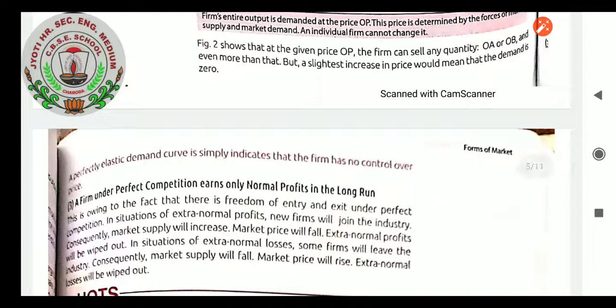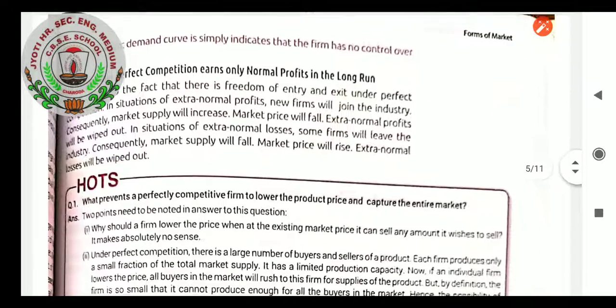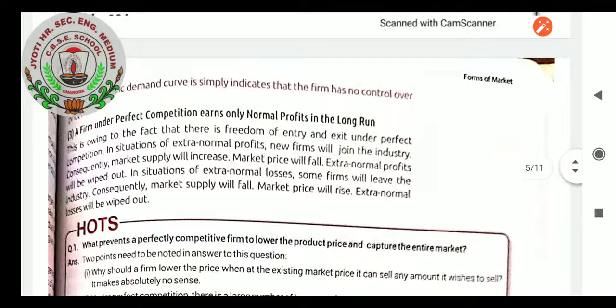A firm under perfect competition earns only normal profit in the long run. Definitely, it is very important for survival, because if they keep thinking of extra normal profit, it will also create a situation of extra normal losses for them. So under perfect competition, a firm always tries to earn normal profit in the long run. This is owing to the fact that there is freedom of entry and exit under perfect competition.